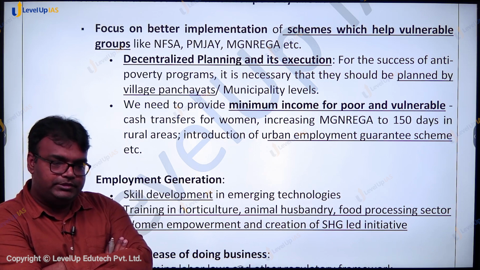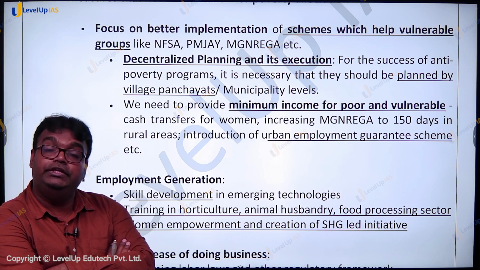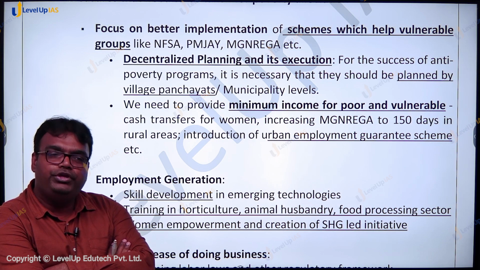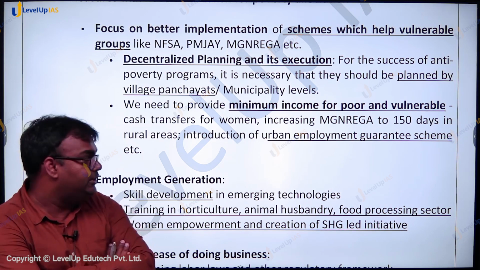In recent times, COVID-19 के time पे, the demand for MG Narega work increased drastically. But nowadays, the demand for this work is going down as more and more people are able to find other jobs. But people who are not able to find jobs, उनके लिए basic income can be ensured by MG Narega.